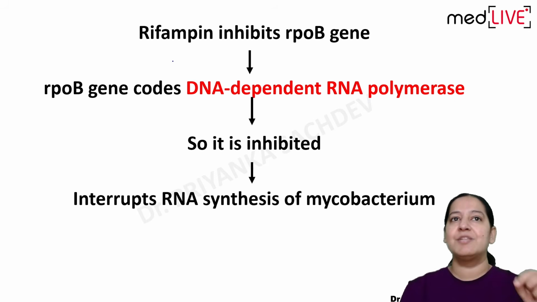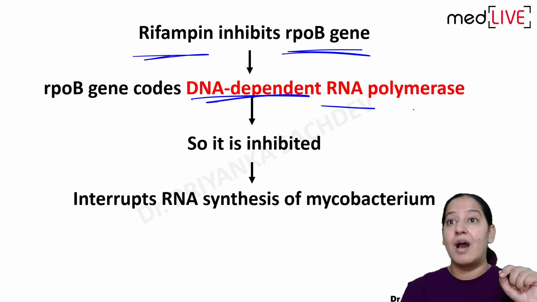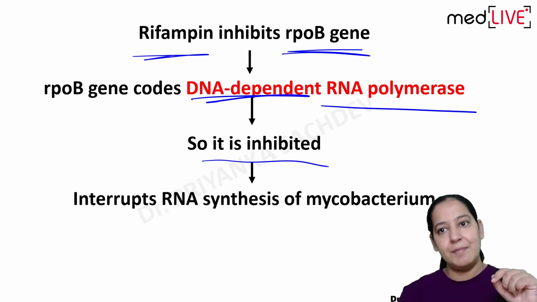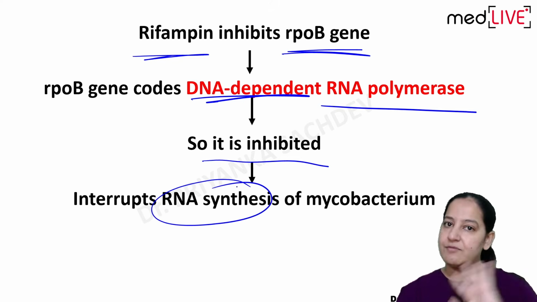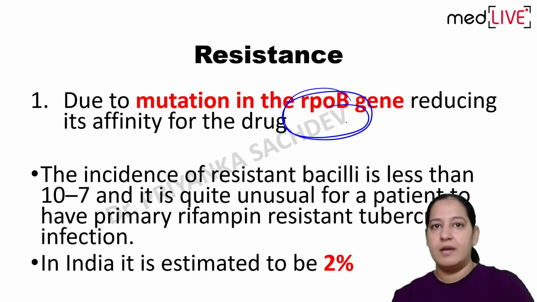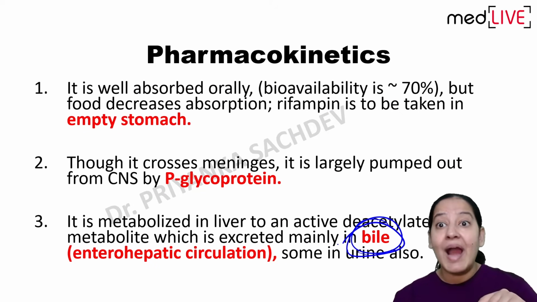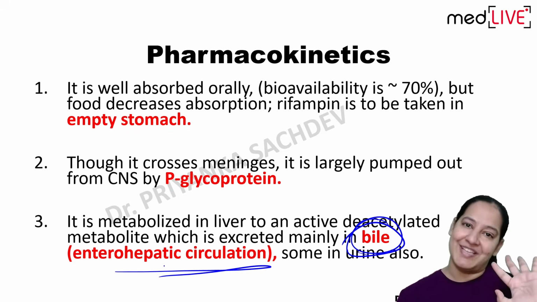So please tell me the mechanism of action. Rifampicin inhibits the rpoB gene. It inhibits the DNA dependent RNA polymerase enzyme. So the enzyme is inhibited, RNA synthesis will not take place and the bacteria will die. Resistance is due to the rpoB gene. Pharmacokinetics: it is excreted in bile. That's why it shows enterohepatic circulation.